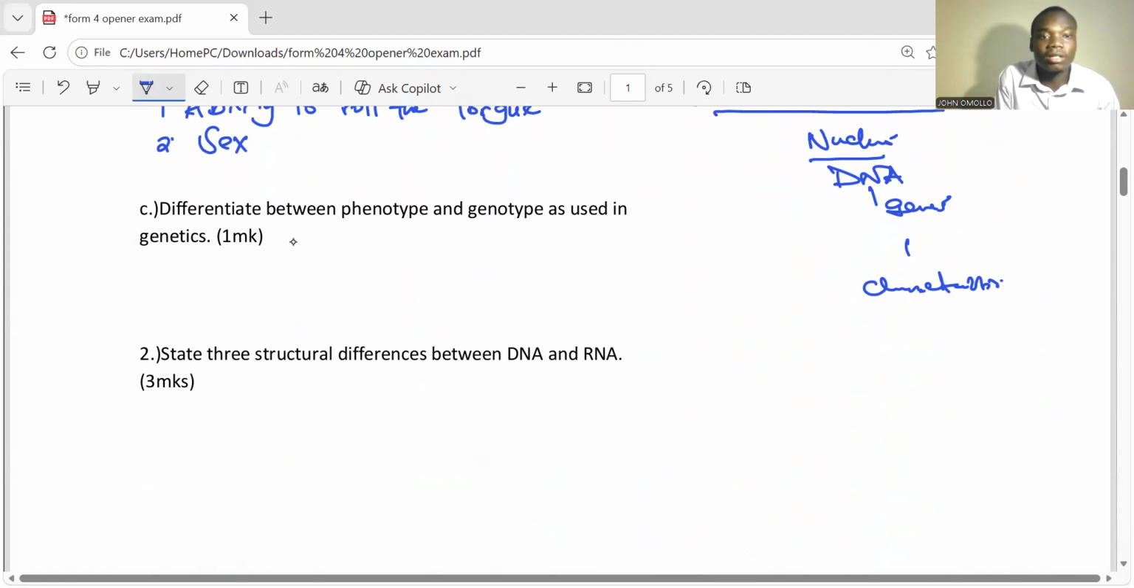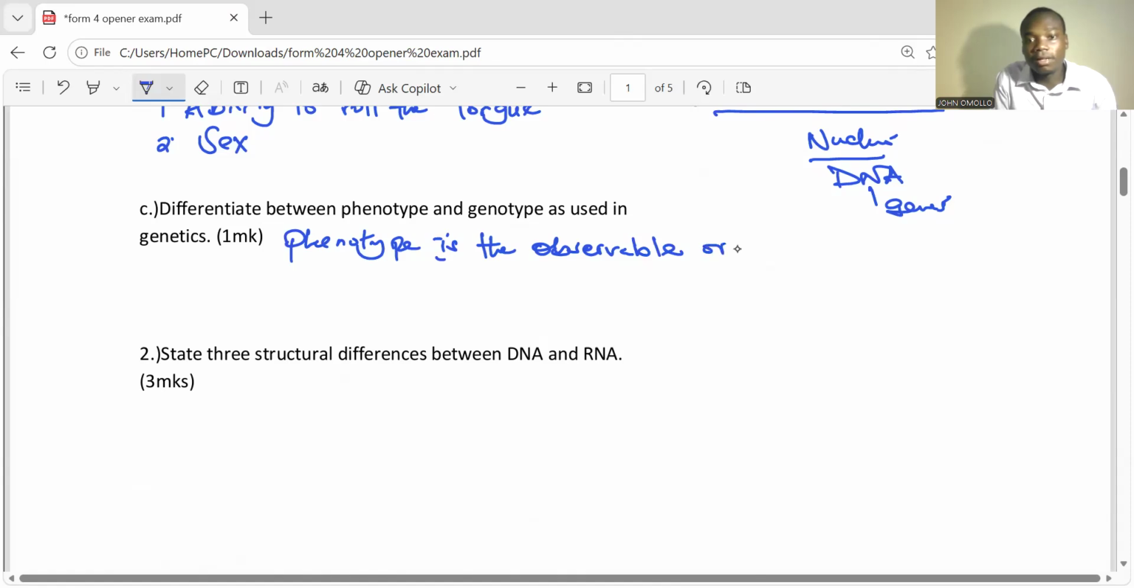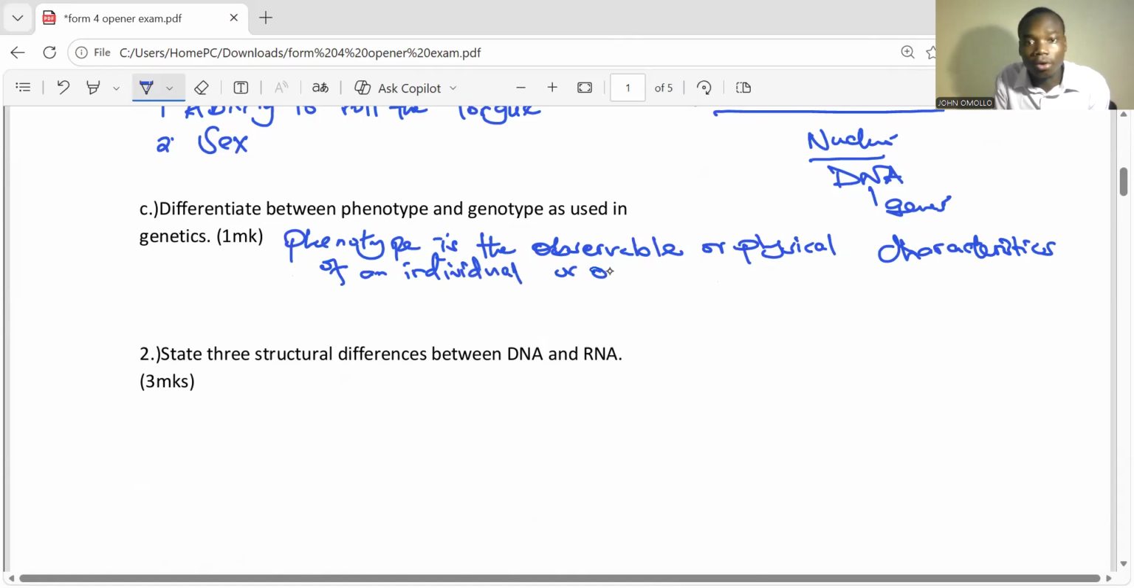C. Differentiate between phenotype and genotype as used in genetics. That is simple. We have talked about it and we have said phenotype is the observable or physical characteristics of an individual or organism.